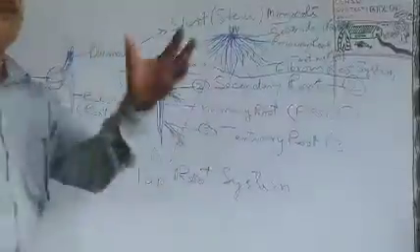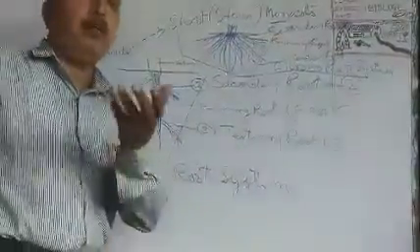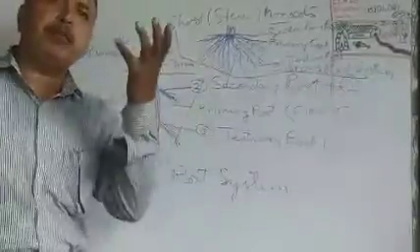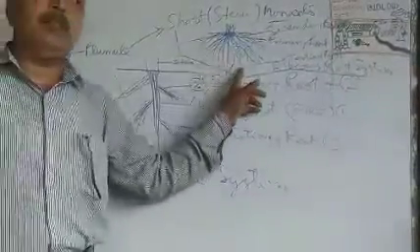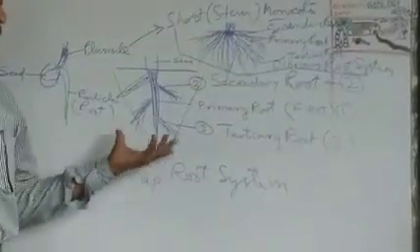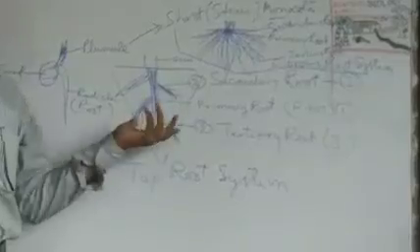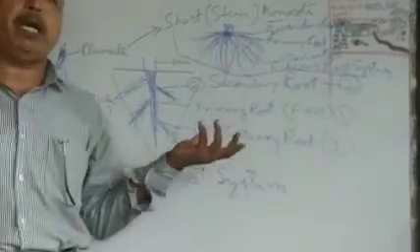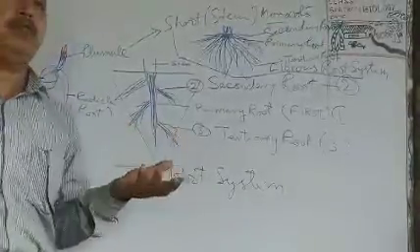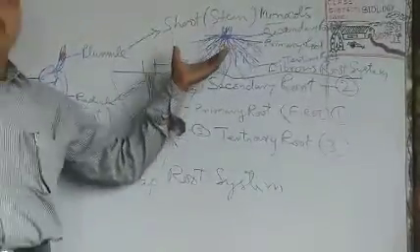Monocots include paddy. Last time I told you about the venation in the leaves. All the plants having parallel venation have this fibrous root system. All the plants that have reticulate venation will have the taproot. So seeing the leaves, you can easily identify a plant, or you can predict that a particular plant will have a taproot system or fibrous root system.